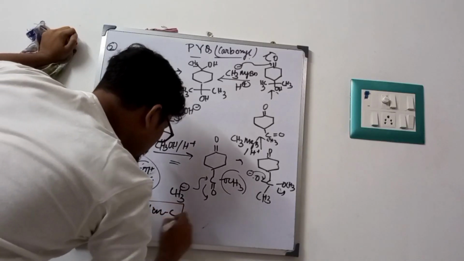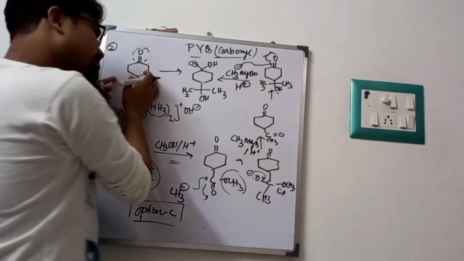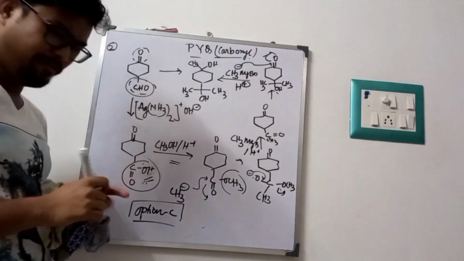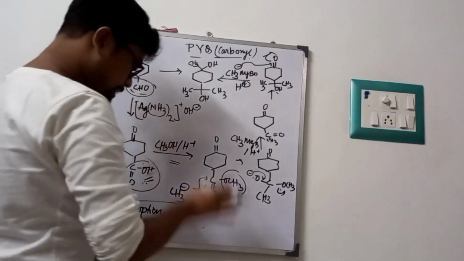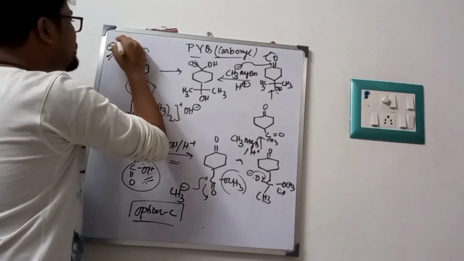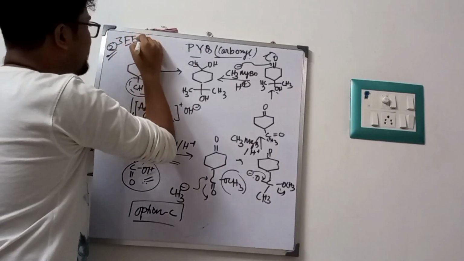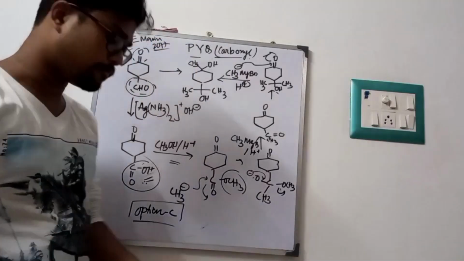In the exam, they will ask you one or two conversions like this one. They will supply the reactant and product and give you 3-4 reagents, and you have to arrange the sequence. So the sequence is first the toluene reagent, then esterification, then the Grignard reagent. Okay, fine. This is our second problem. This also came in JEE Main 2017. So now I am going to the third problem.